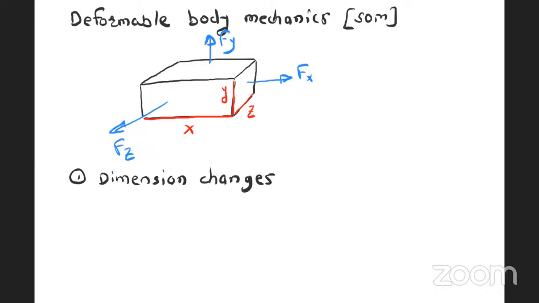That means change in x is not equal to 0, so the x dimension will change. Change in y is not equal to 0, that means y dimension also changes. And change in z is not equal to 0, that means z dimension also changes. This is called dimensional changes.